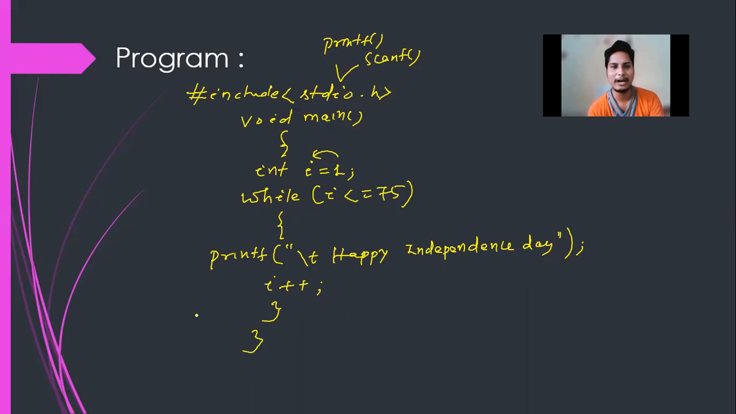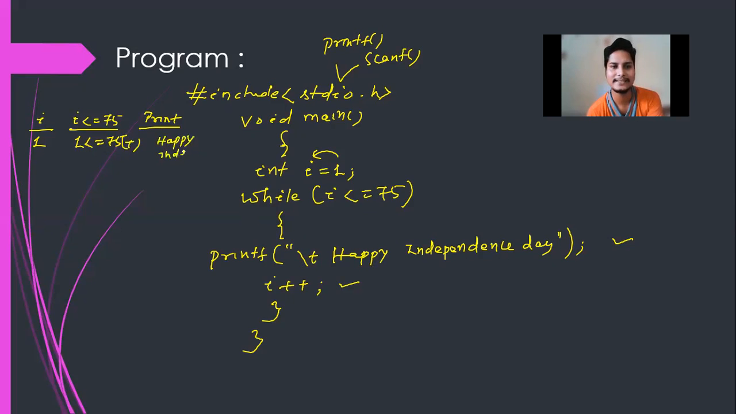Okay, so let's see how this program will execute. Initially, the value of i is 1. Within the while loop, the condition is i less than or equal to 75. Then next, the print statement will print Happy Independence Day. So 1 less than or equal to 75 will be checked. If this condition is true, then this statement will be executed. Is this true or false? This is true. As it is true, the printf statement will print Happy Independence Day.